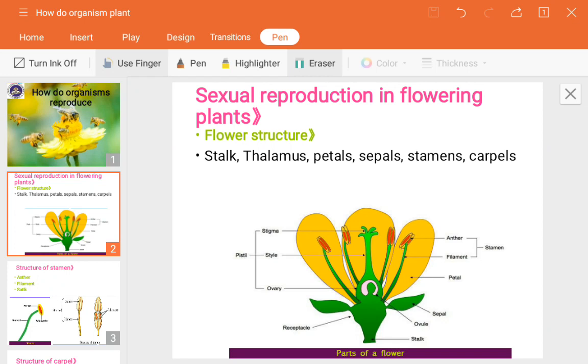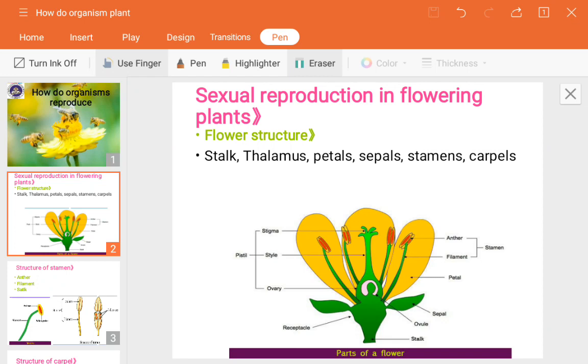So stalk, thalamus, petals and sepals are the non-essential flowering parts. Stalk, thalamus, petals and sepals are not involved in sexual reproduction, in producing seeds and fruits. That's why they are known as non-essential flowering plant parts. Those parts involved in the reproduction process are known as essential flowering parts. That's why they are called essential ones. So which are they? They are stamens and the carpels or pistil.